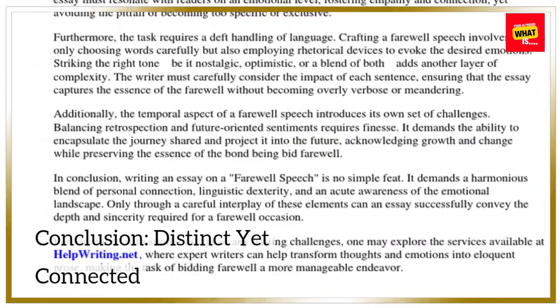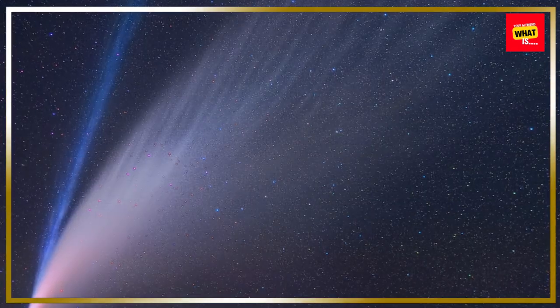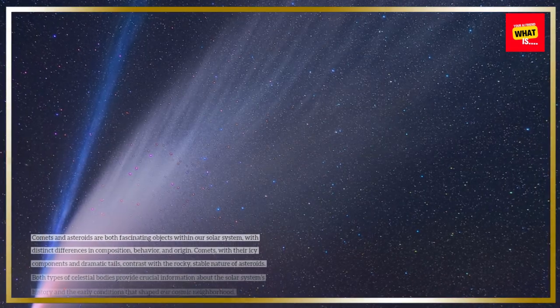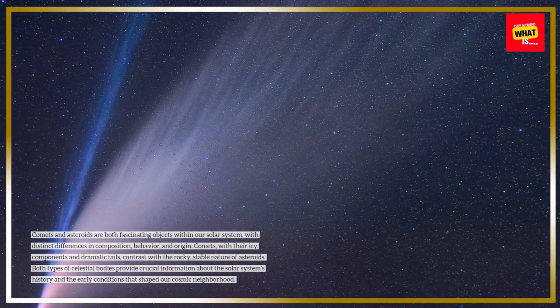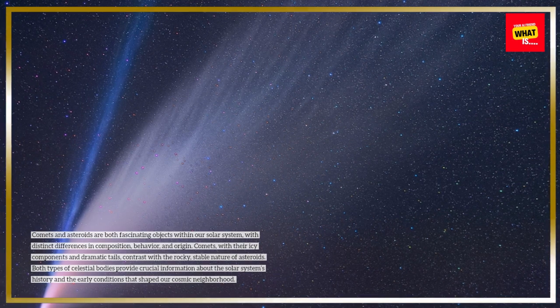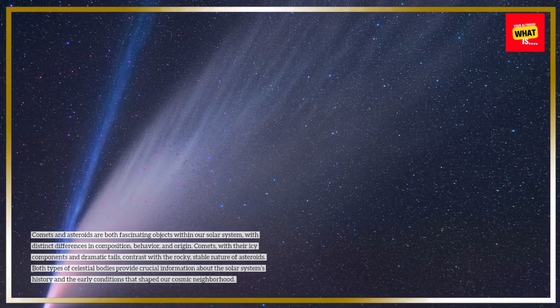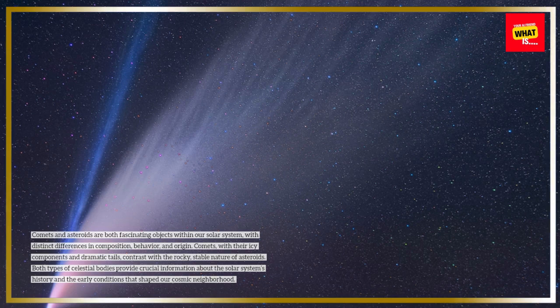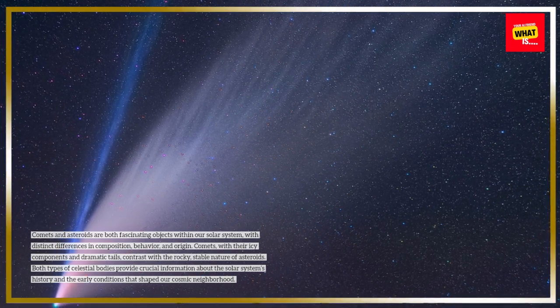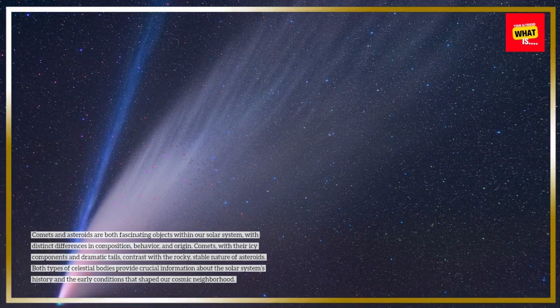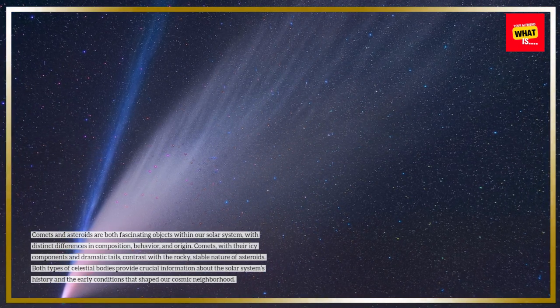Conclusion. Distinct yet connected. Comets and asteroids are both fascinating objects within our solar system, with distinct differences in composition, behavior, and origin. Comets, with their icy components and dramatic tails, contrast with the rocky, stable nature of asteroids. Both types of celestial bodies provide crucial information about the solar system's history and the early conditions that shaped our cosmic neighborhood.